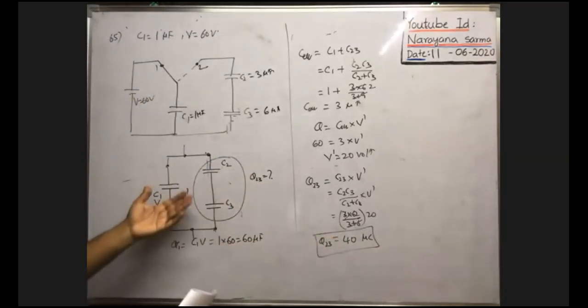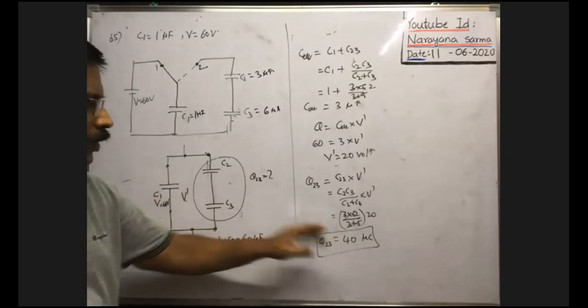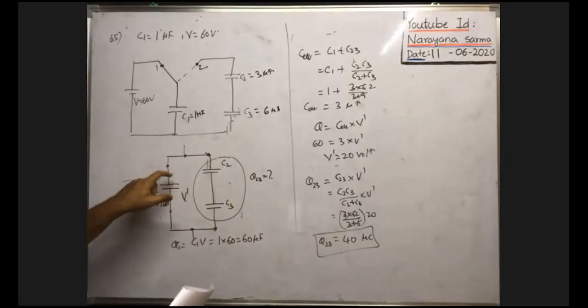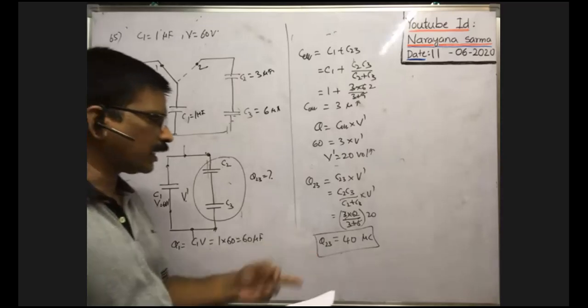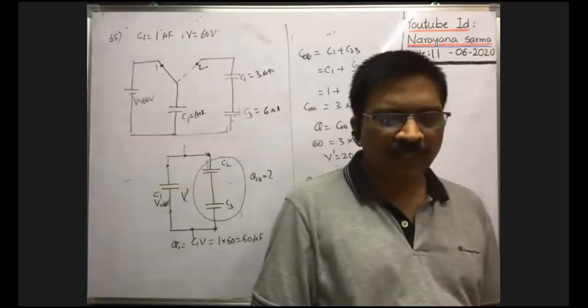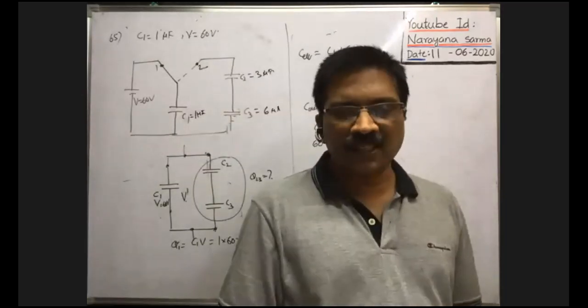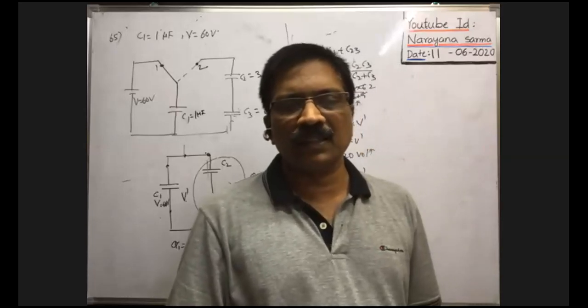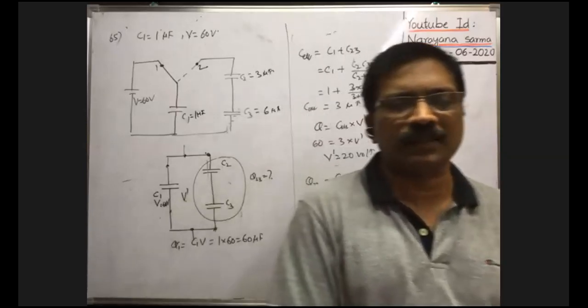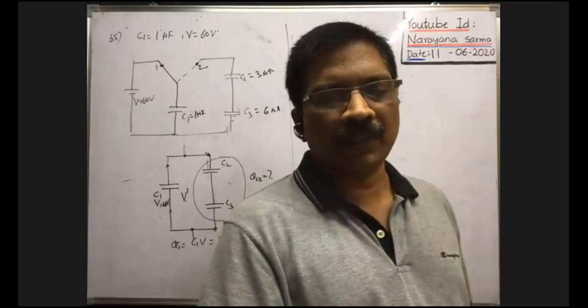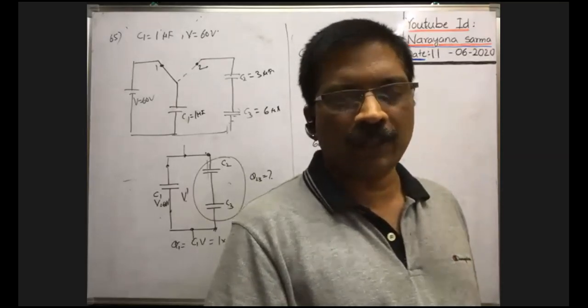So what is the remaining charge? From 60, if you subtract this 40, then the remaining lies in this one. Here the answer is given as 36, but that is not correct. 36 is not correct. 40 microcoulomb is the answer. With this problem, the previous problems are over. Okay, now